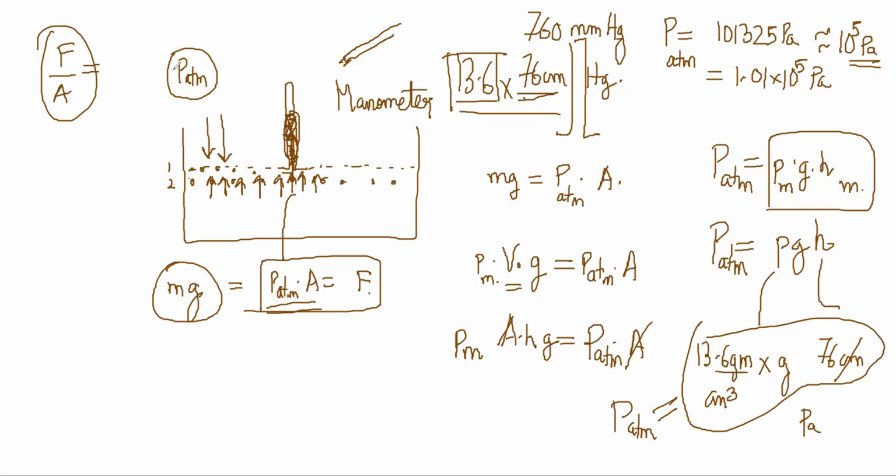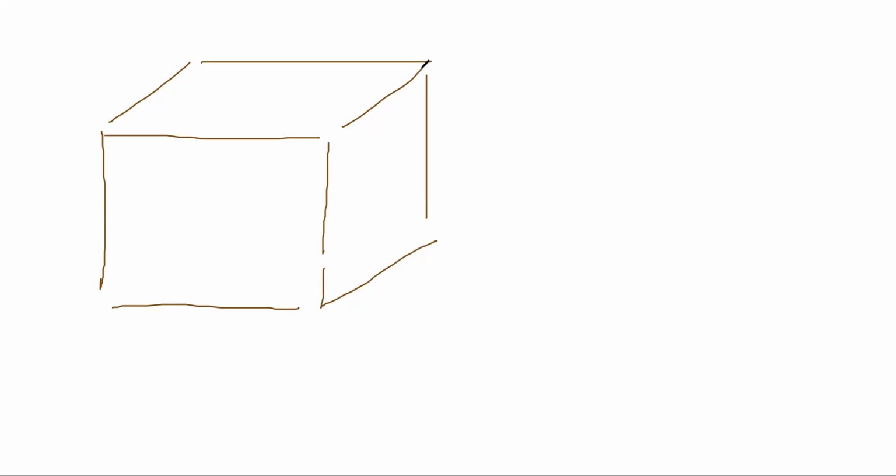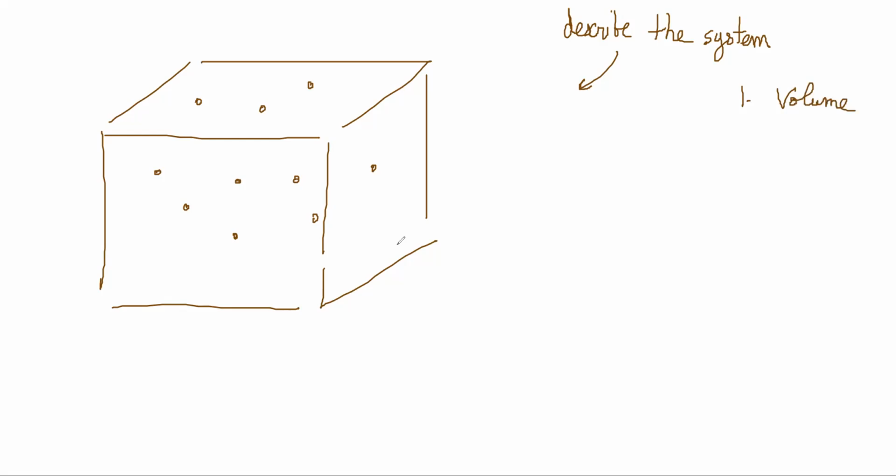Now, what I was telling you actually was this. There was a system, and we are measuring properties of the system. We are trying to describe this system containing gas using some knowledge of variables that are extensive in nature or aggregate in nature, right? We are not talking about individual molecules now. We are talking about the whole thing at one go, right? So one obvious aggregate variable is volume. Volume occupied by the whole thing.